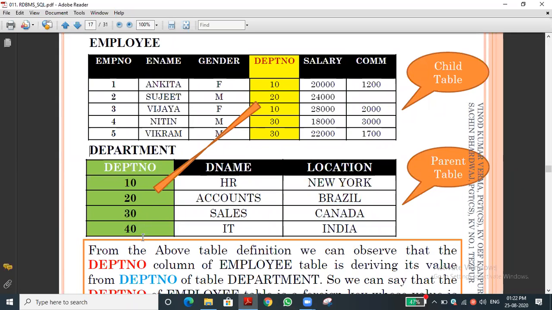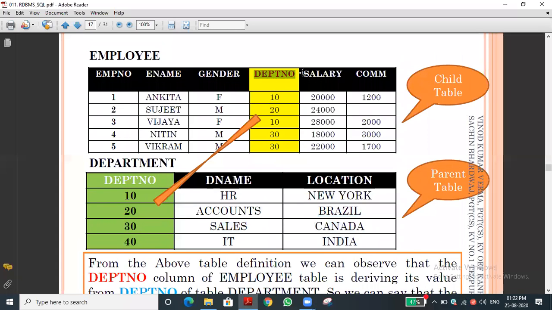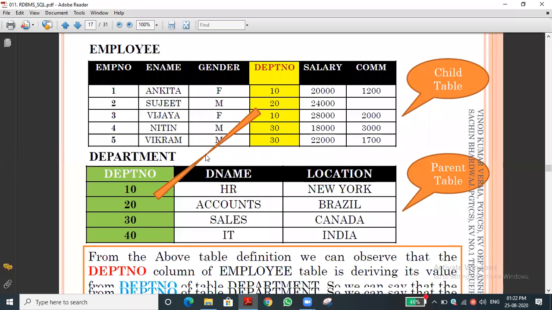The same attribute we are using in the child table. You can see the employee is a child table. We are accessing the value because it is a non-key attribute. It is not unique, not a primary key. So the value may repeat, not an issue. Have you understood which is the parent table and which is the child table? Yes, good.